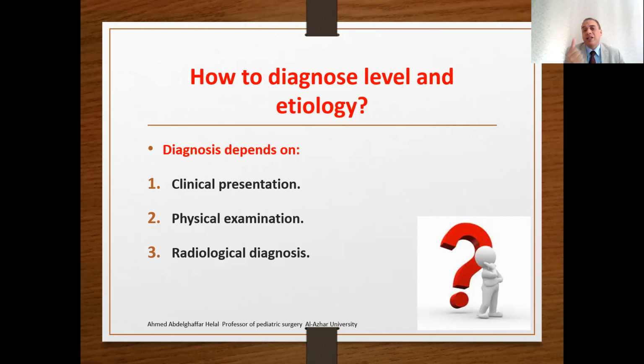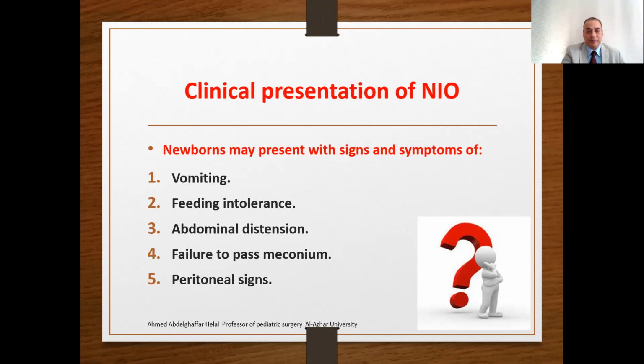Diagnosis will depend on the clinical presentation, physical examination of the neonate, and radiological diagnosis. So bilious vomiting, distension, failure to pass meconium: an obstructed newborn. How to diagnose the level? Where is the obstruction? Upper, middle, lower gastrointestinal, by the clinical presentation, by the physical examination, and radiological diagnosis.